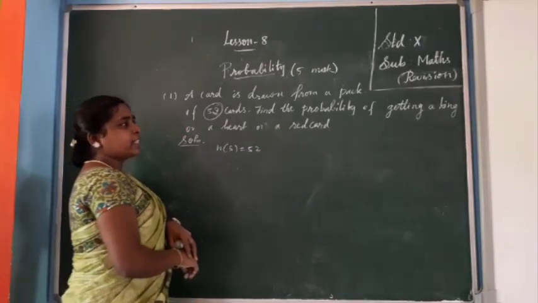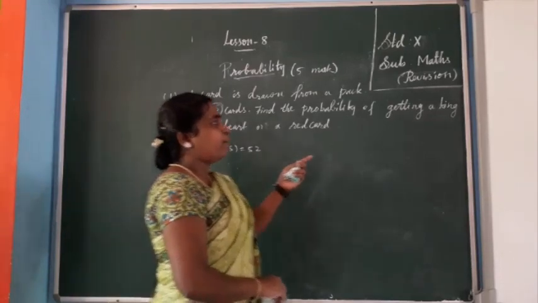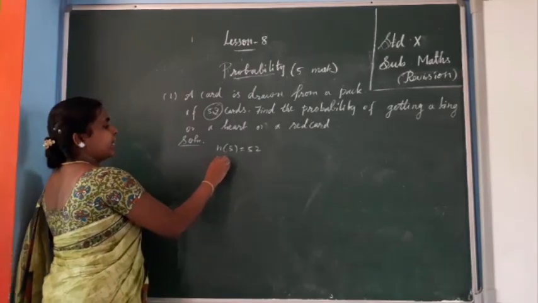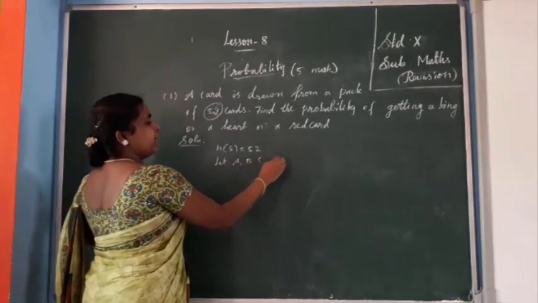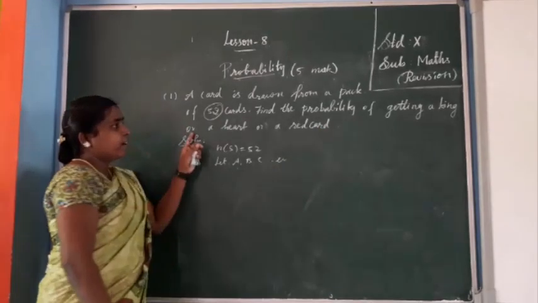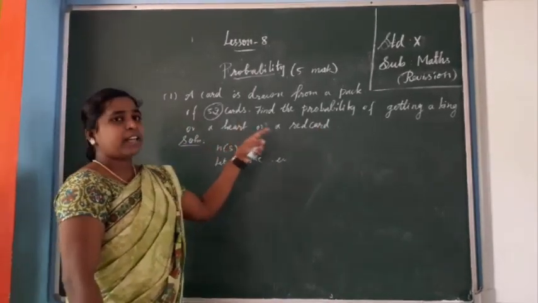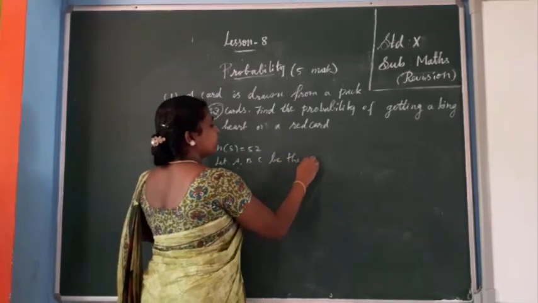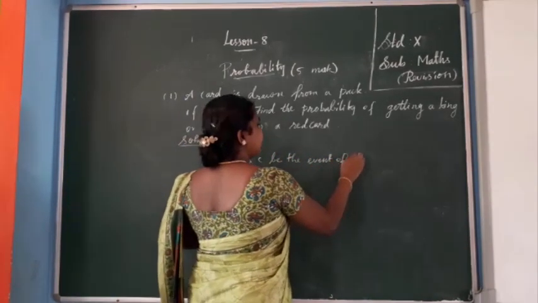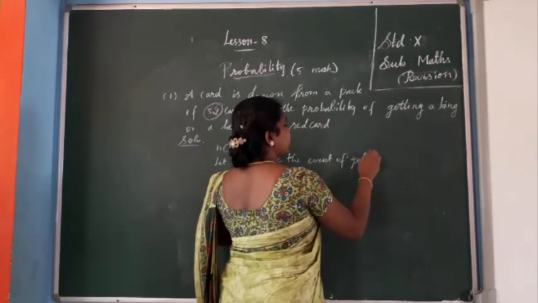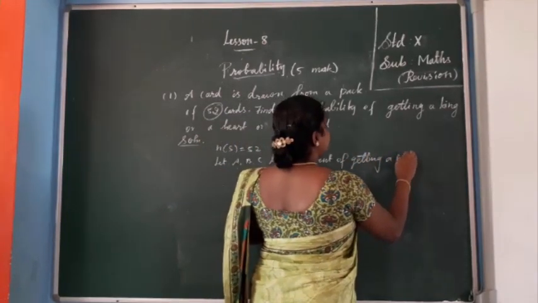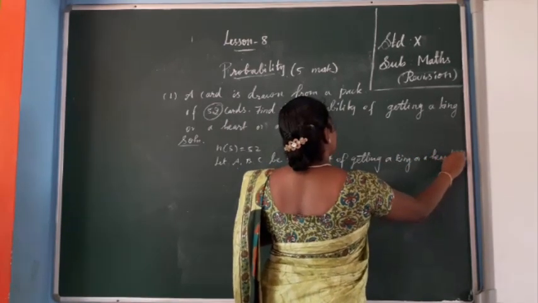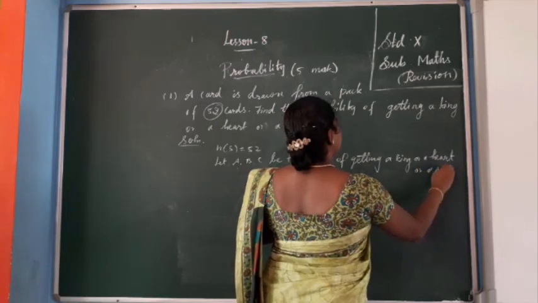So first line you can take: let A, B, C be the events of getting a king or a heart or a red card. Okay.